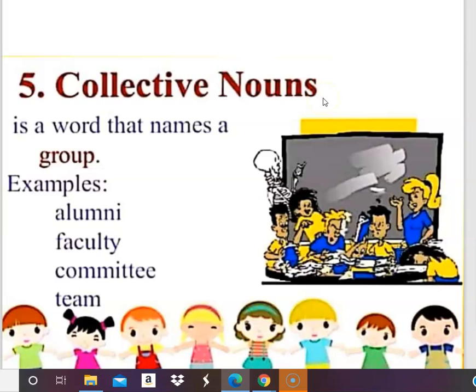Let us go to the next one, that is a collective noun. A collective noun is when there is a group of many people, many things, many animals, and you give one particular word to them, like alumni, faculty, committee, team, crowd. Maybe a bunch of grapes, a bunch of keys, a stack of books, a pile of books. So you are not saying many books together, or many people came, but a crowd of people came. The team won the match. You do not say he won, she won. When a group of people win, and for sports people, we use team.